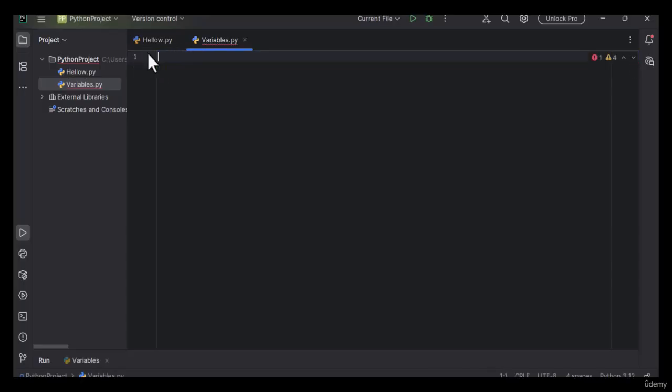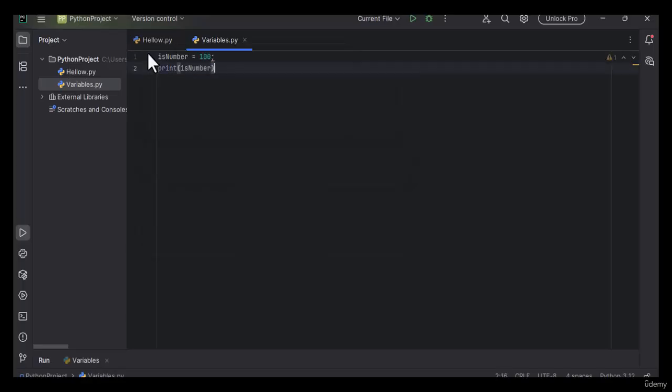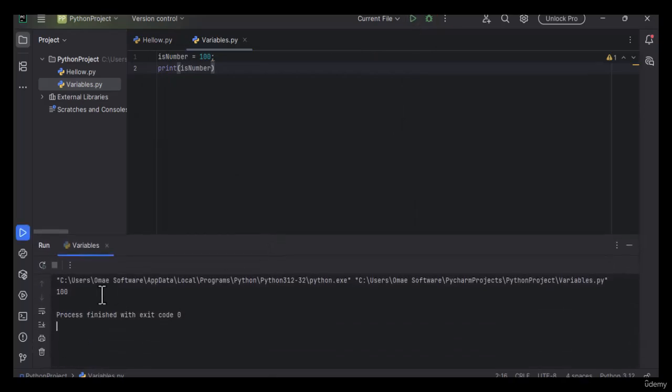To create a number in Python, let's just say is number, and we're going to say 100. Just like that, we created the number. Now we're going to print that number. If I say run, I'll pull up the console, and this is 100 that we stored here. If we change this to 200 and run again, we get 200.